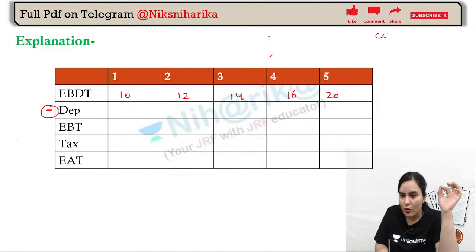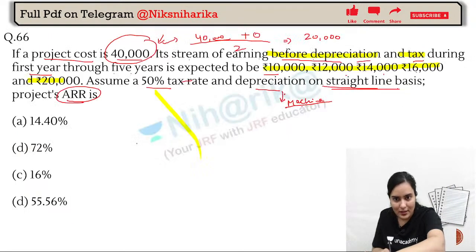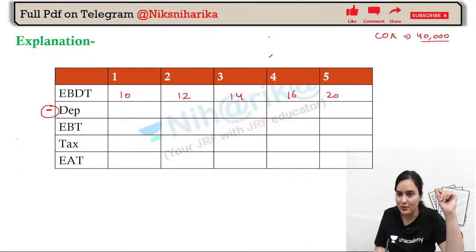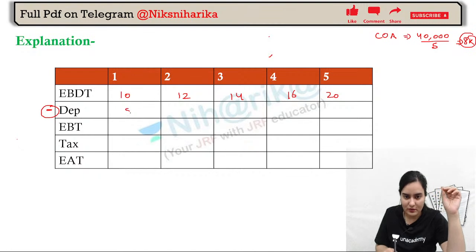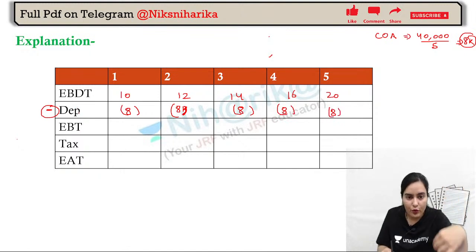The cost of the asset was 40,000 and depreciation was actually given on SLM basis. That means every single year it will be depreciated by 8,000, right? Every year the machine will be depreciated by 8,000, 8,000, 8,000, 8,000, 8,000, fine. So now earning before tax will be 2,000, 4,000. Here it will be 6,000, then 8,000, and here it is 12,000.